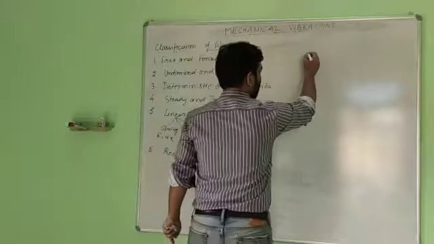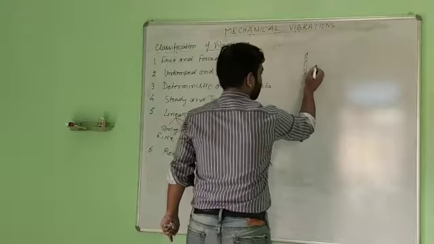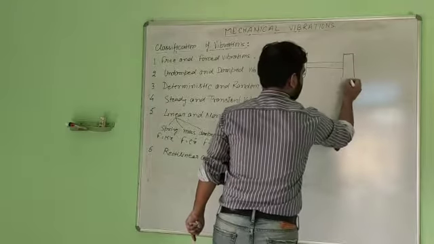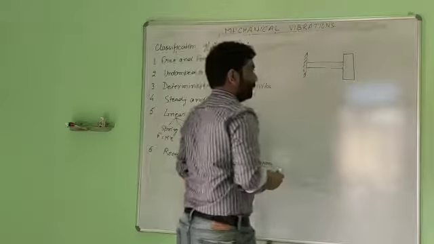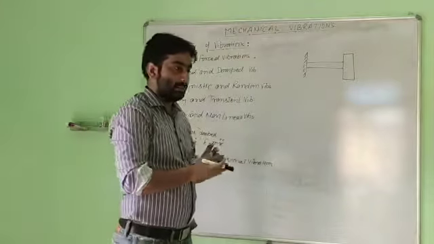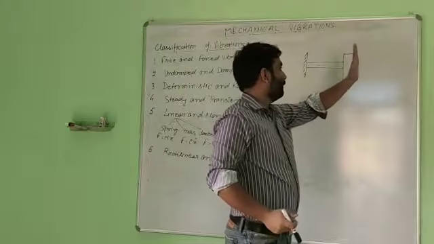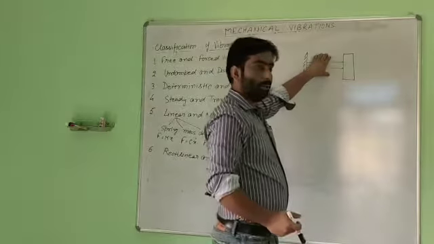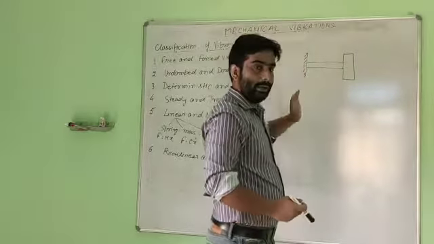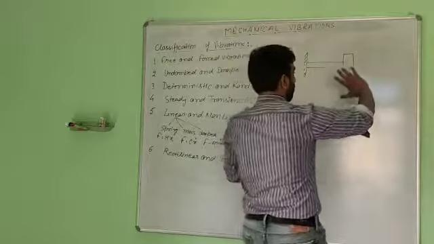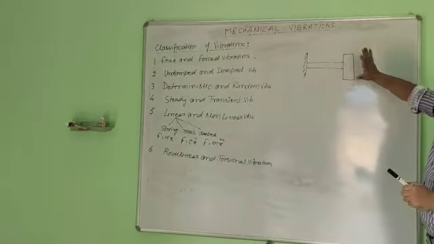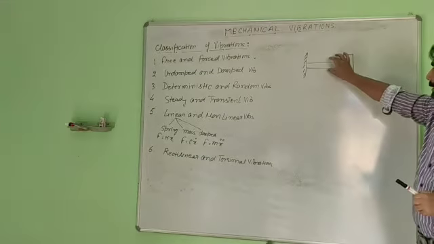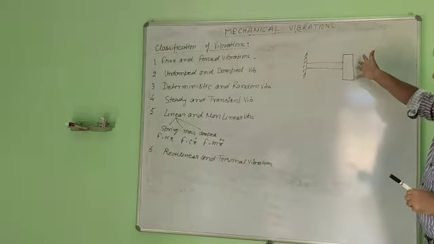Torsional vibrations always occur in the plane of cross-sectional area. Let's say we have a disc connected to a shaft, fixed at one point, and we have this kind of vibration in the plane of cross-section of the bar.